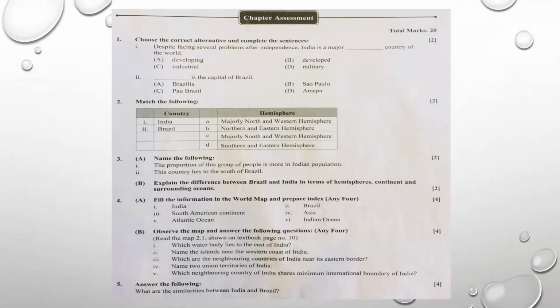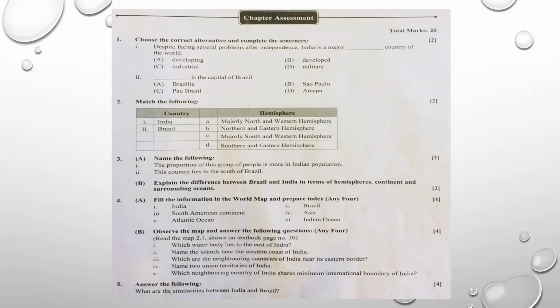Here also one question is given: observe the map and answer the following questions. Read map 2.1 shown on textbook page number 10. This map you have to refer to and try to answer the questions based on it. So you will get practice in how to solve questions based on maps. This is a home assignment given to you for practicing, students.